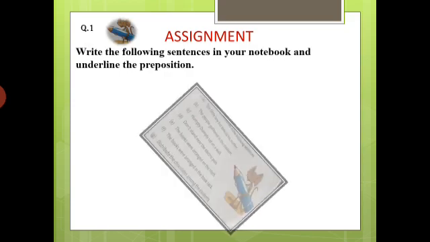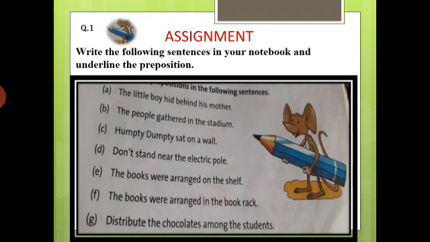So let's see what is next. Now this is your assignment time. So what is in your assignment? Question number 1. Write the following sentences in your notebook and underline the preposition. In your assignment, some sentences are given here. You will write all the sentences in your notebook and underline the preposition in these sentences.